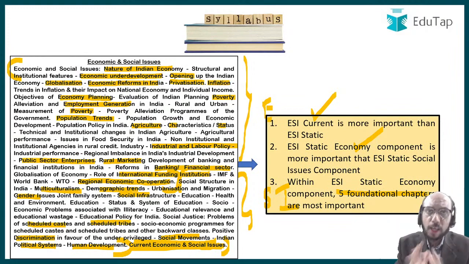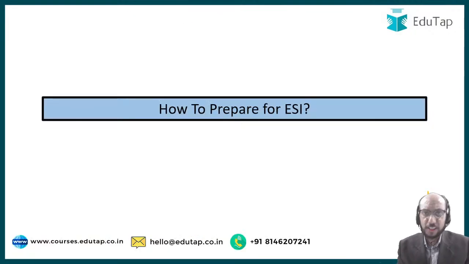I hope that you have understood the overview of the syllabus, and I hope that you have appreciated that current is more important than static. Static economy is more important than static social issues. And within static economy, there are 5 chapters which are most important. We are going to discuss this ahead. Let us move on. How to prepare for ESI? That is a very good question.